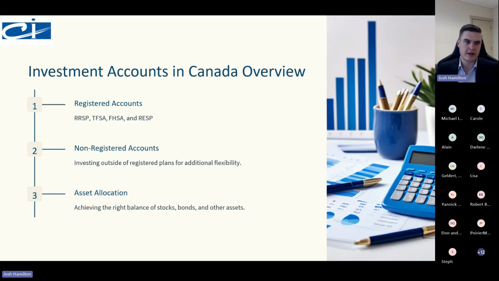So within the registered accounts, we're going to be looking at the registered retirement savings plan, known as the RRSP, the tax-free savings account, known as the TFSA, the first home savings account, known as the FHSA, and the registered education savings plan, which Yannick will cover in his section. Next we're going to look at non-registered accounts, what they are, how we can use them, and how they're a little bit more flexible, and the asset allocation.